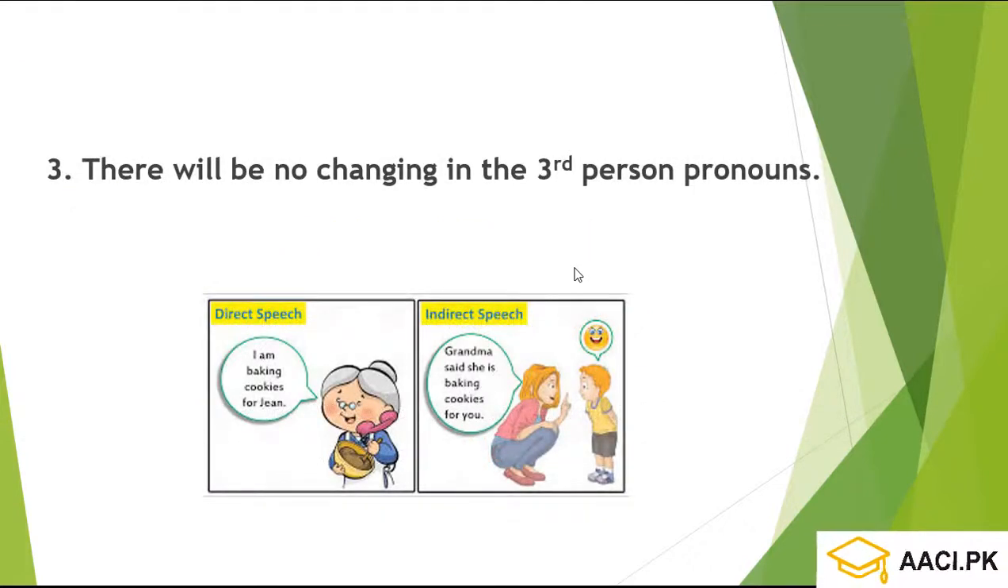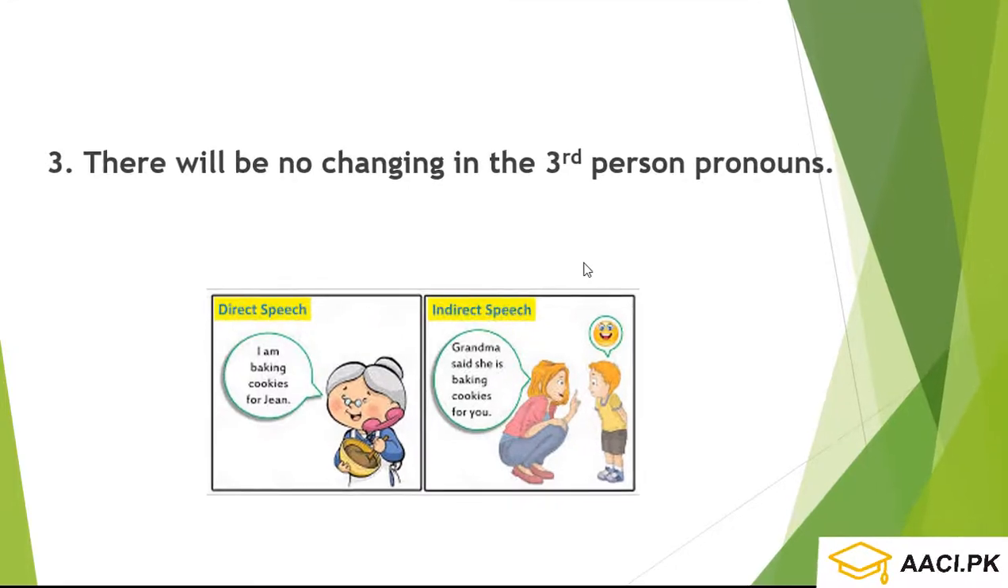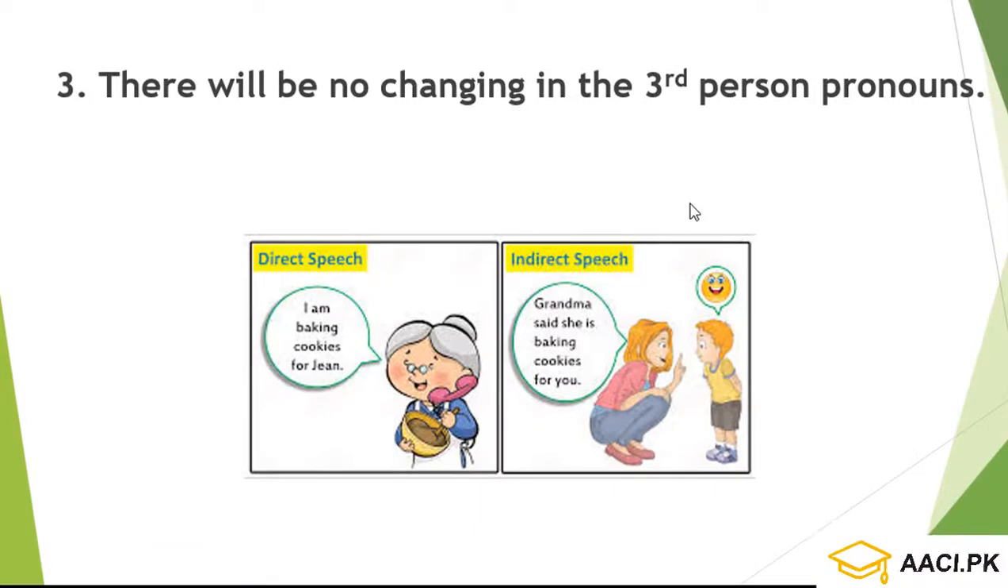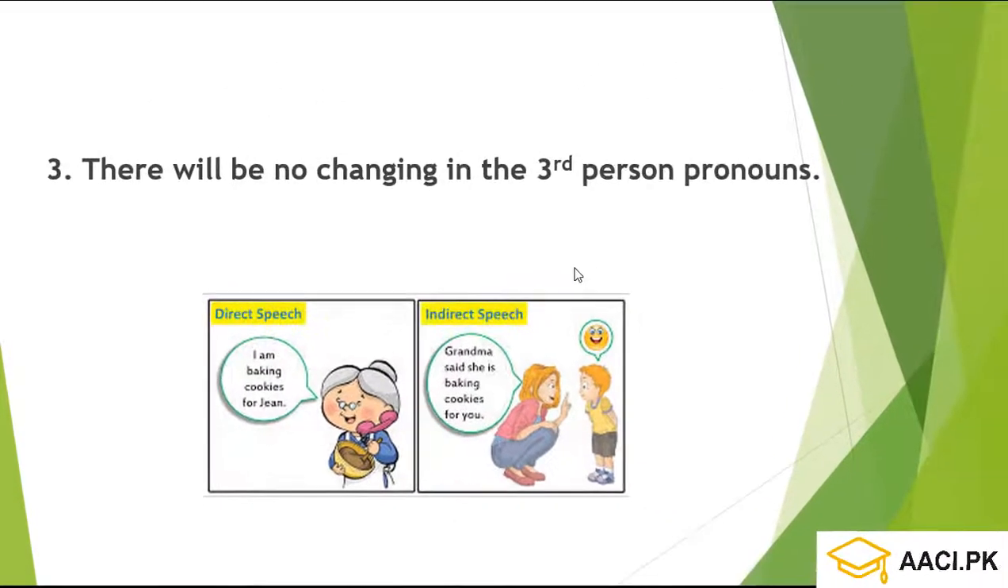And the third one is that there will be no change in the third person pronouns. Who are the third person pronouns? He, she, it. These are the third person pronouns. In any example of direct and indirect speech, if you see the third person pronouns, you will not make any change in the indirect speech.